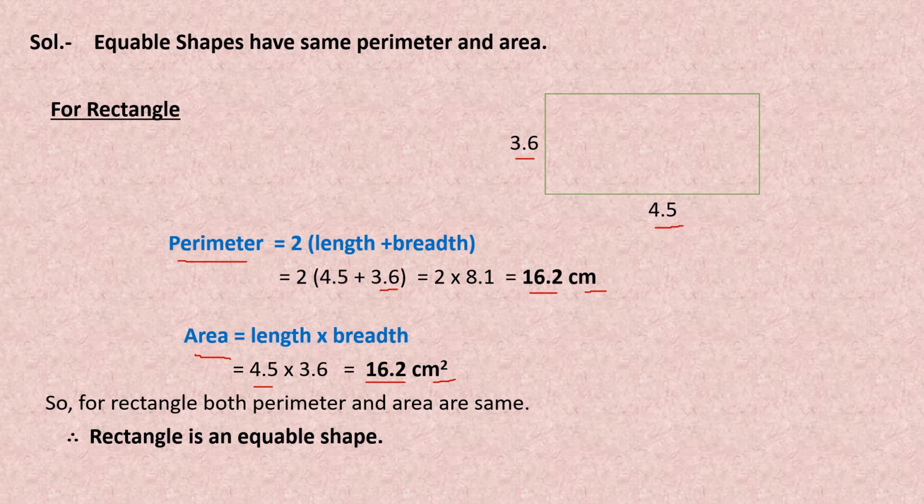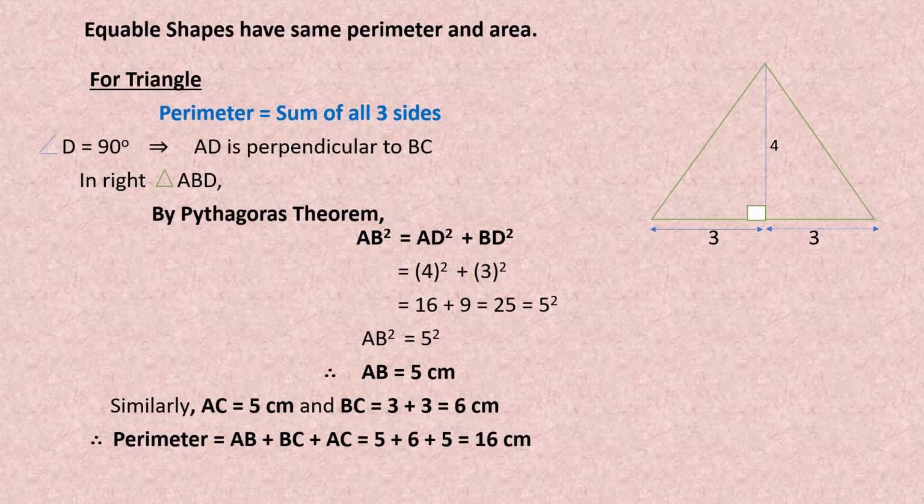Now we can see here that the perimeter is 16.2 and the area is also 16.2. That means both area and perimeter are the same in case of this rectangle. And when both the area and perimeter are the same for the given shape, that shape is an equable shape. So therefore the rectangle is an equable shape. Now we are taking the triangle.